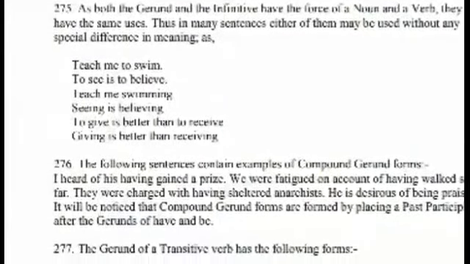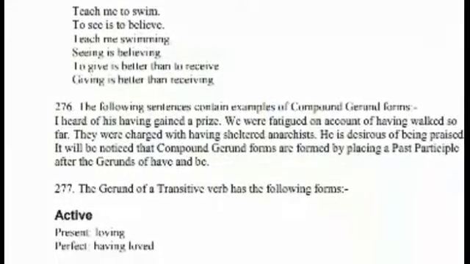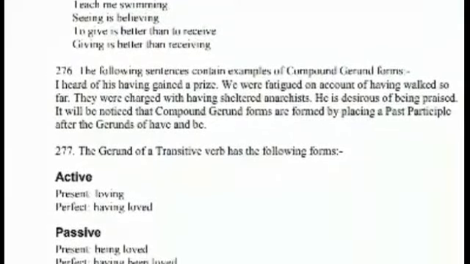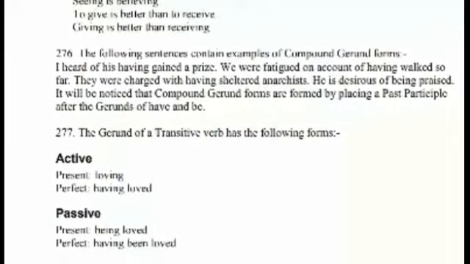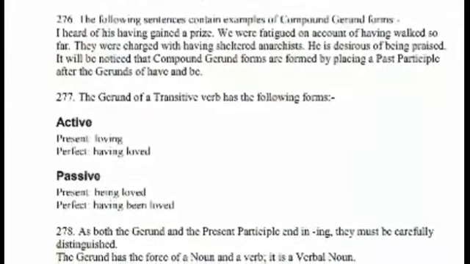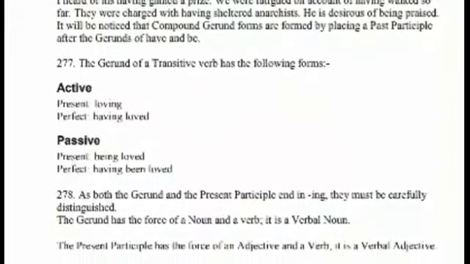A gerund is that form of a verb which ends in ing and has the force of a noun and a verb. Here, Reading is his favorite pastime, and here reading is called a gerund.